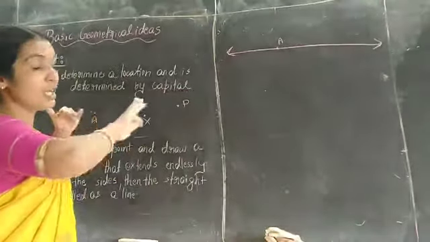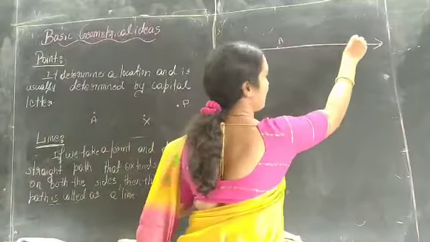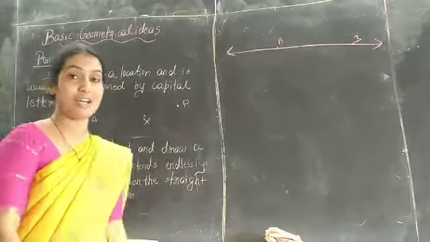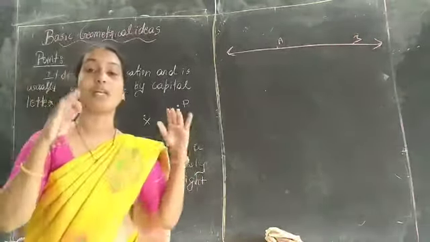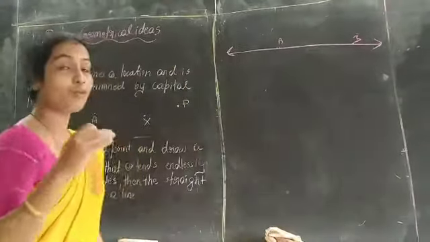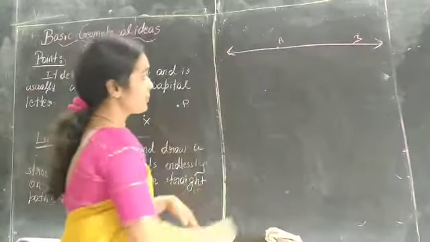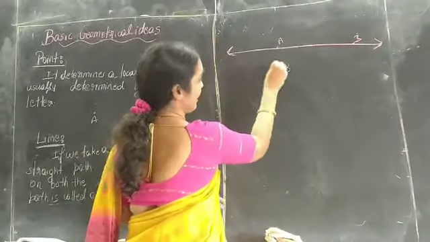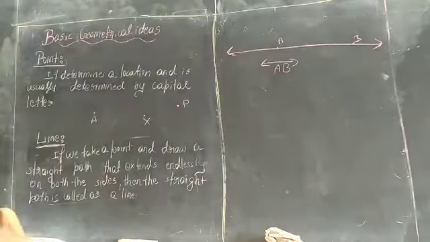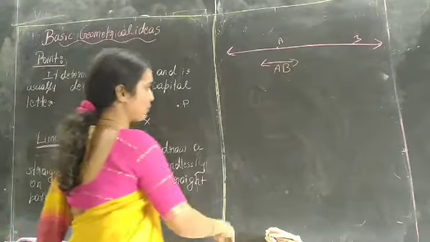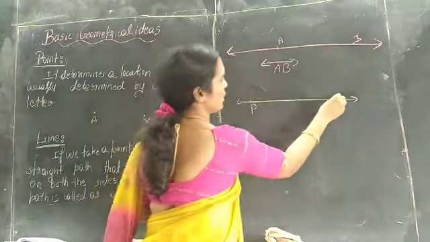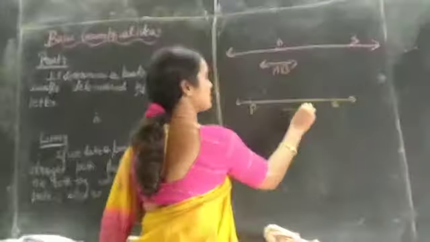I located two points, A and B, but the line is made up of an infinite number of points, and we denote it by line AB. For example, if we want, we can draw the line PQ. So PQ, this is the line.